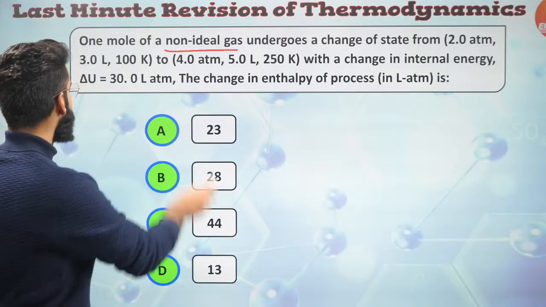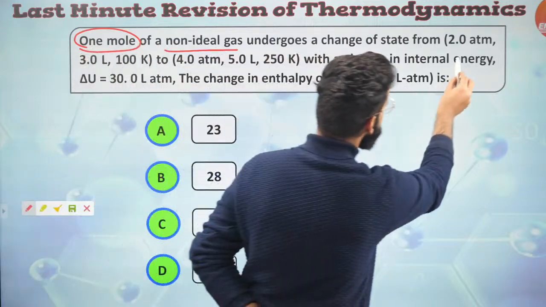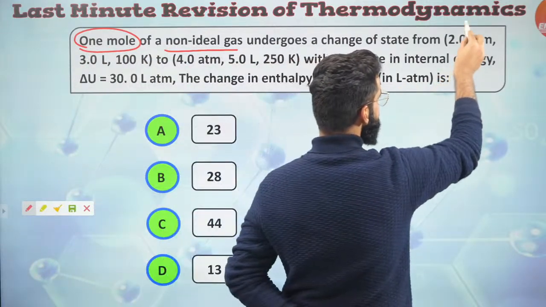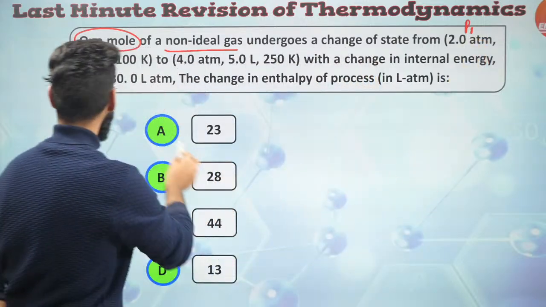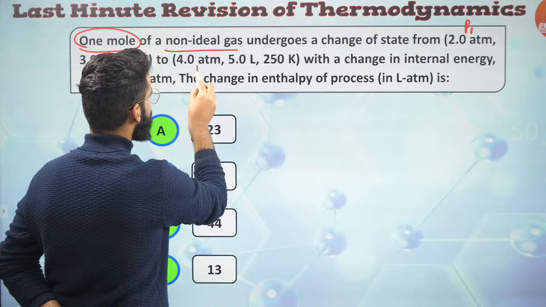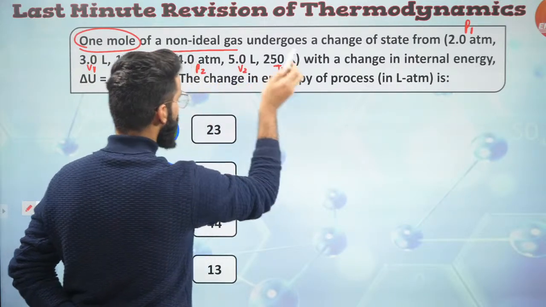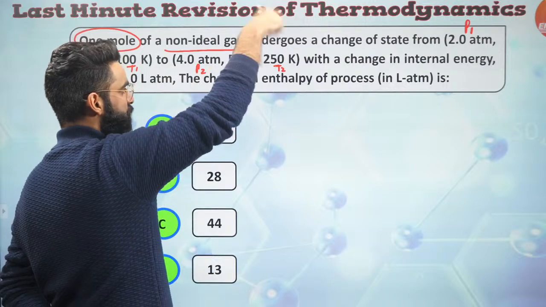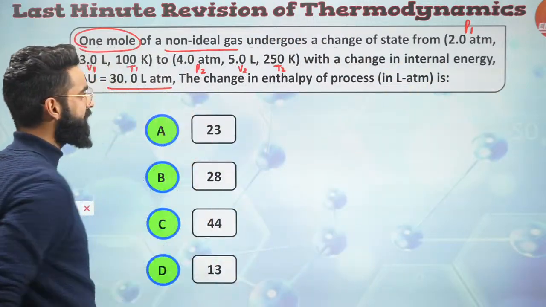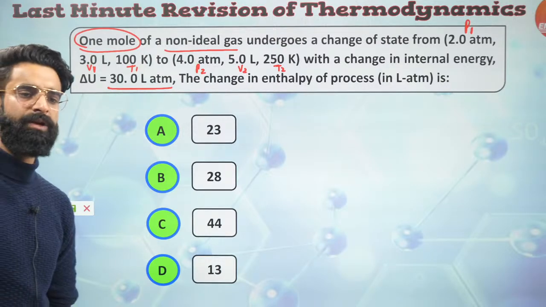The number of moles of real gas is given to me as 1 mole, undergoing a change in state from 2 atm, 3 liter, 100 Kelvin. This is the initial pressure of the gas, this is the initial volume, this is the initial temperature. This is the final pressure, this is the final volume, this is the final temperature. So a non-ideal gas is undergoing a change in state with a change in internal energy delta U given to us. The change in enthalpy in the process will be? A very, very simple question again.